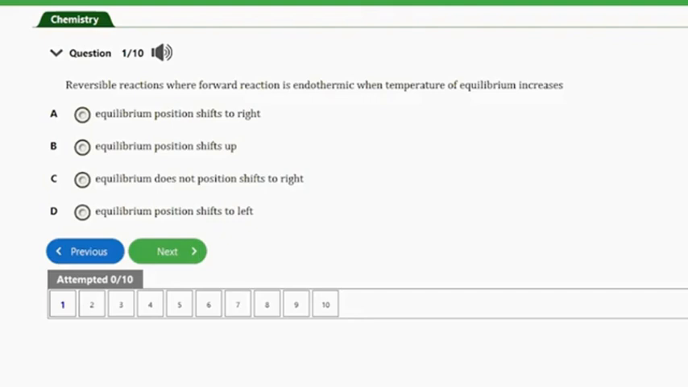It says, reversible reactions where the forward reaction is endothermic, when the temperature of equilibrium increases: A. Equilibrium position shifts to right. B. Equilibrium position shifts up. C. Equilibrium position does not shift to right. D. Equilibrium position shifts to left. So guys, the answer to this question is option A here. Equilibrium position shifts to right.